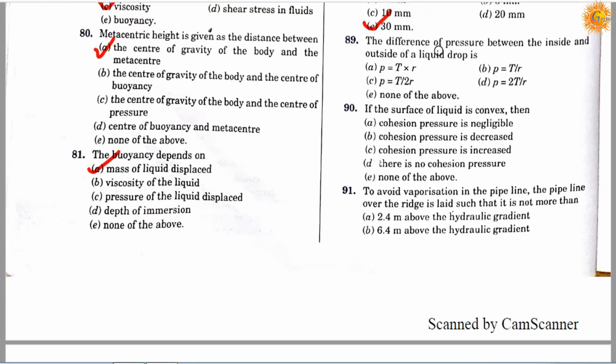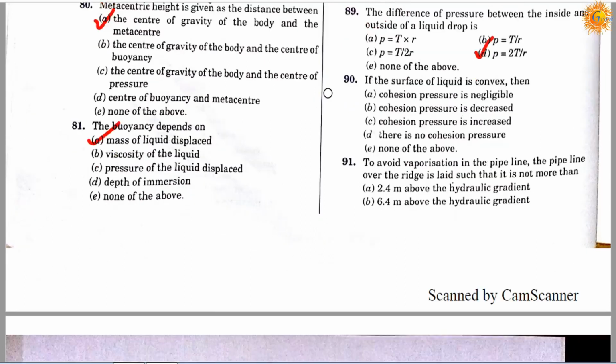The difference of pressure between the inside and outside of a liquid drop is: option A, P is equal to T into R; option B, P is equal to T upon R; option C, P is equal to T upon 2R; option D, P is equal to 2T upon R; and option E is none of the above. Correct answer is D, pressure P is equal to 2T upon R.